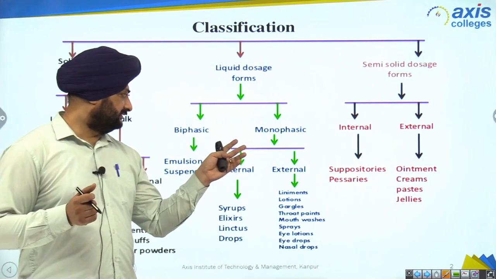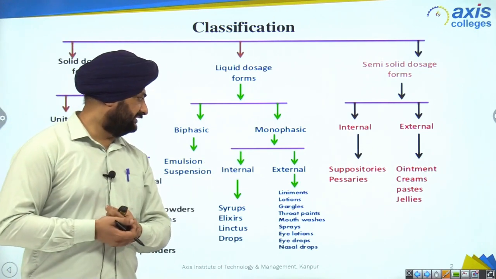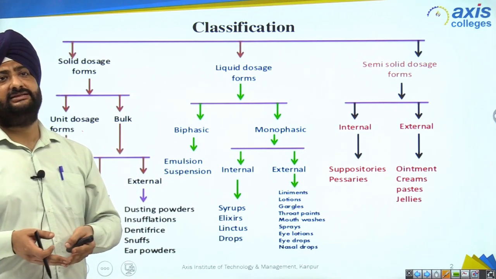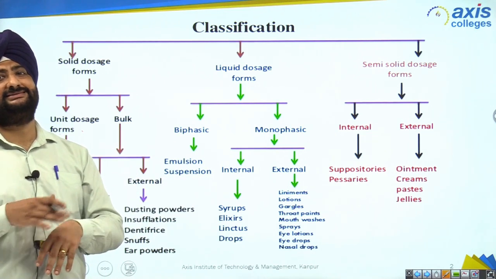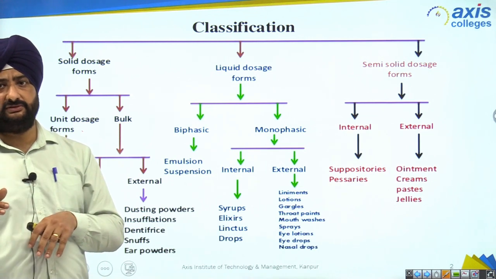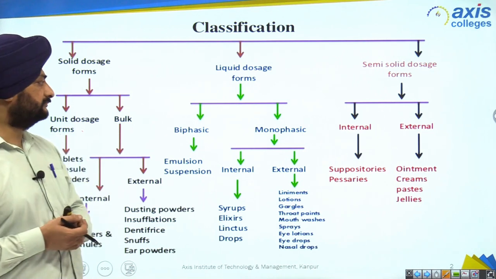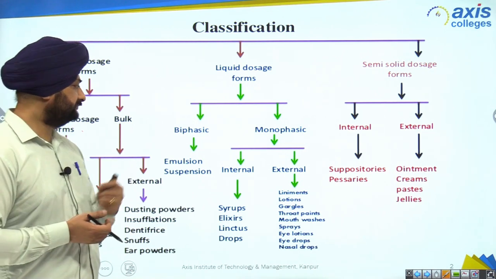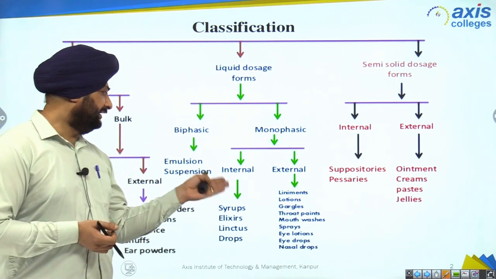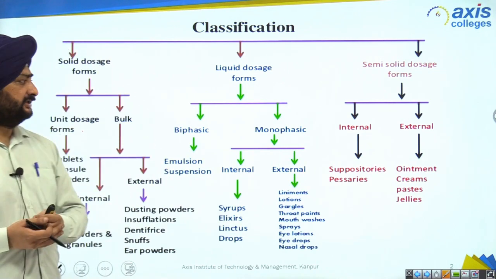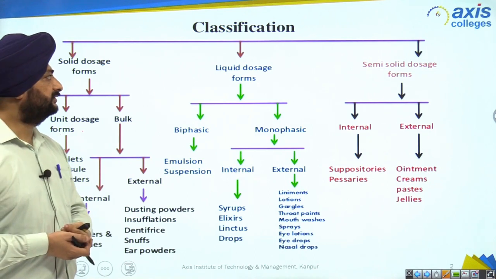Now the another type of monophasic liquid dosage form is external. External means, as I talked earlier also, you have to apply it on the skin topically. Topically means on the skin. So various examples are there of monophasic liquid dosage forms, like liniments, lotions, throat paints, gargles, sprays, eye drops. So many are there. We will talk about the whole classification later.